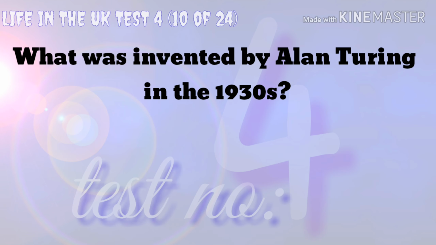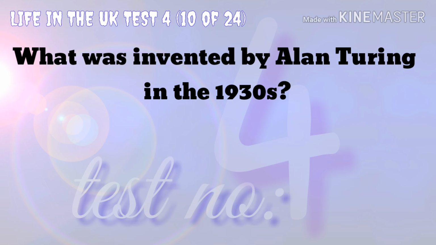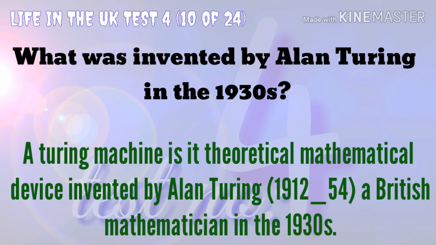What was invented by Alan Turing in the 1930s? The jet engine, the television, the Turing machine, or the ballpoint pen. A Turing machine is a theoretical mathematical device invented by Alan Turing, 1912 to 54, a British mathematician, in the 1930s.